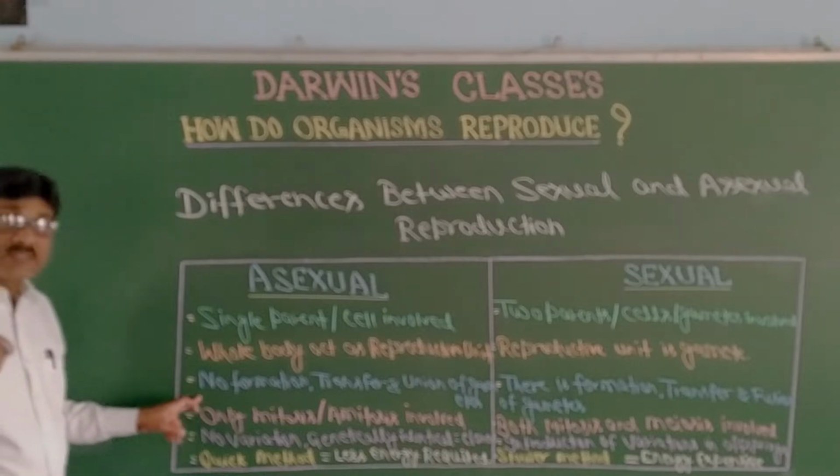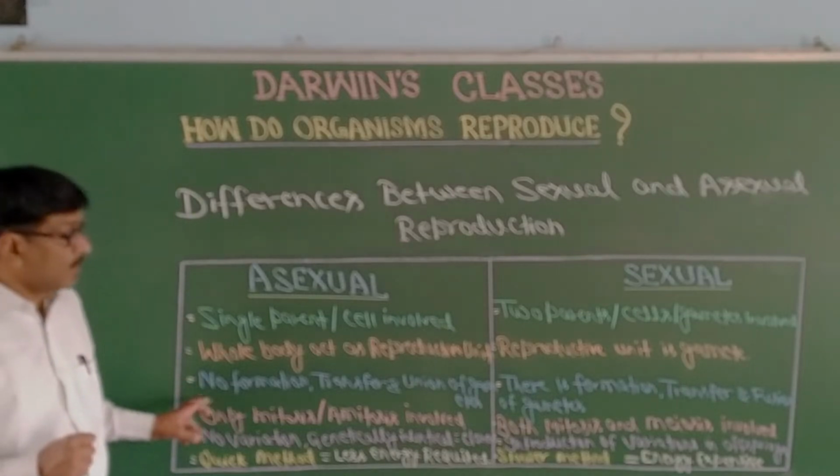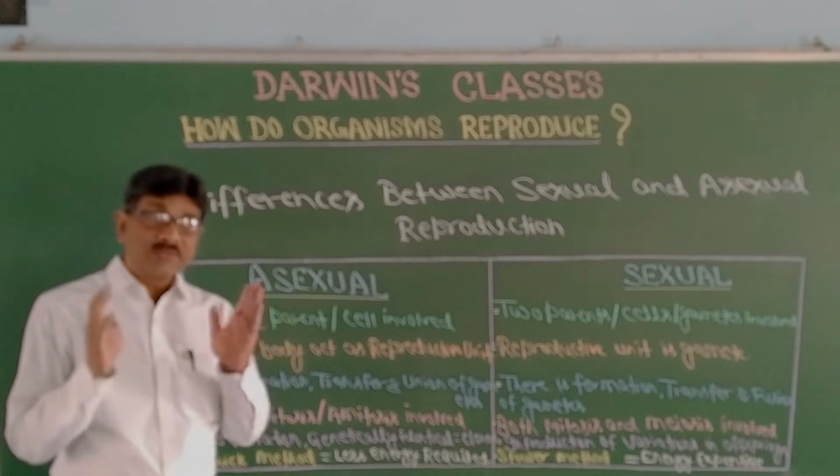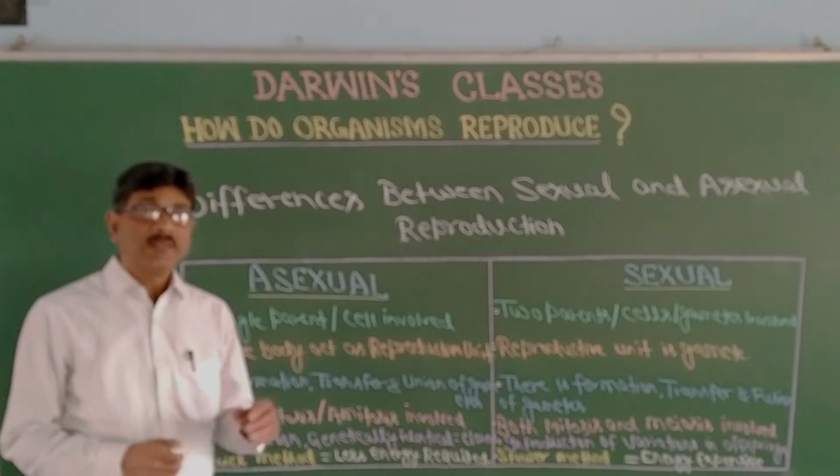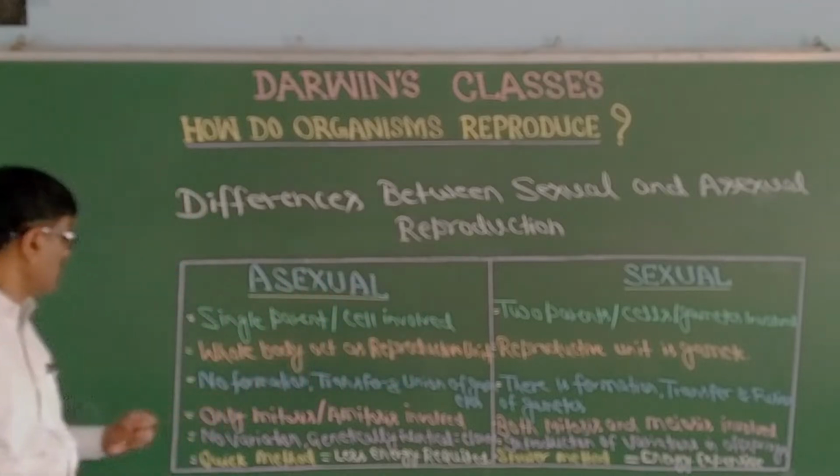In asexual there is no formation, transfer and union of gametes, but in sexual there is formation, transfer and union of gametes, that is, fertilization. And that is the beauty of sexual reproduction.